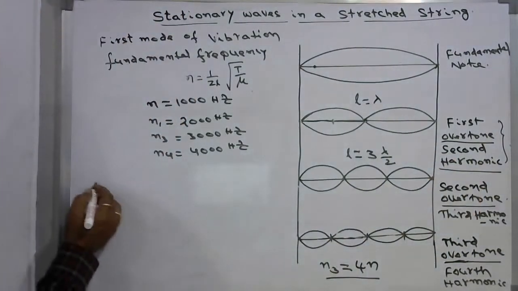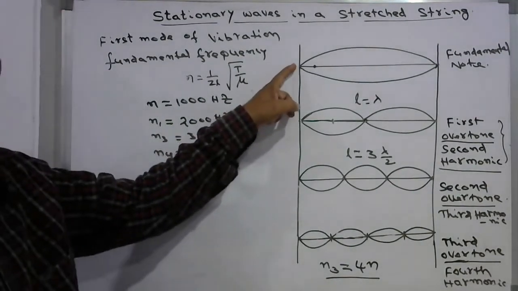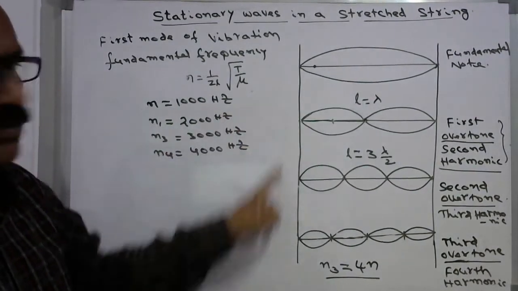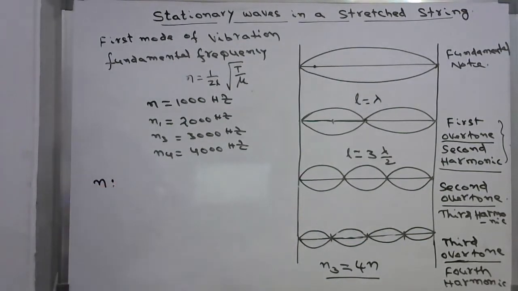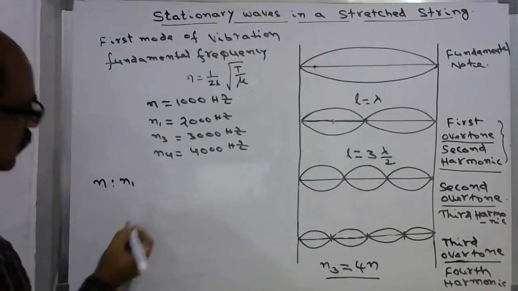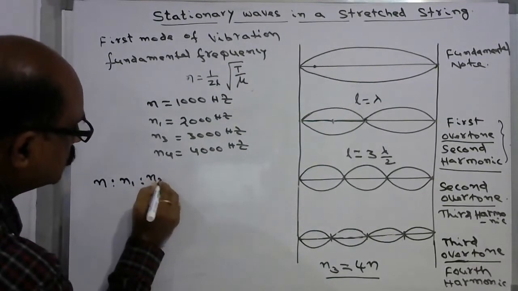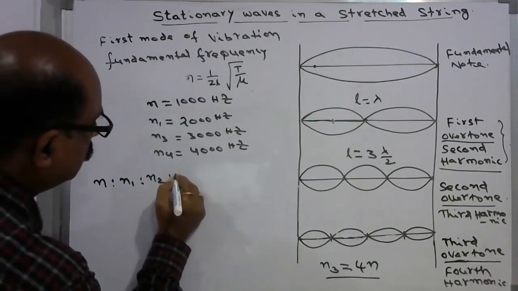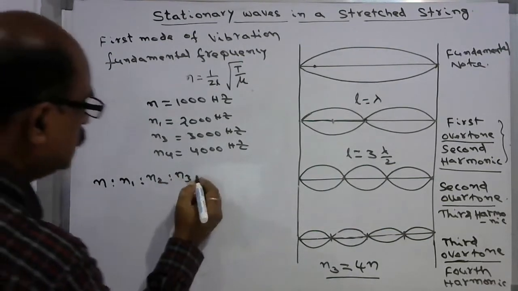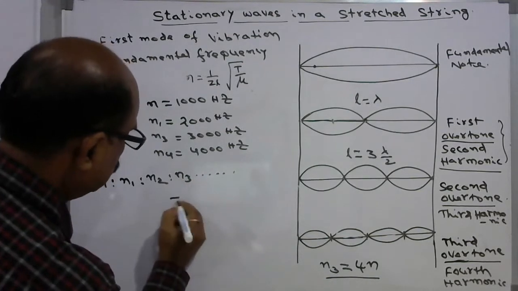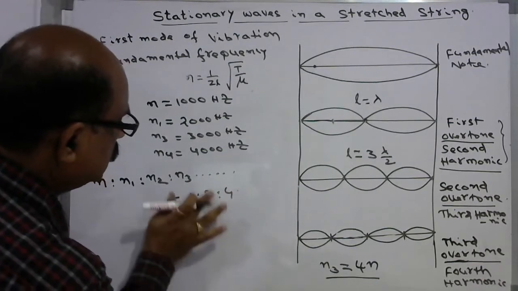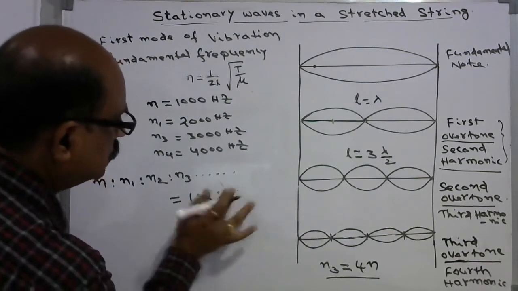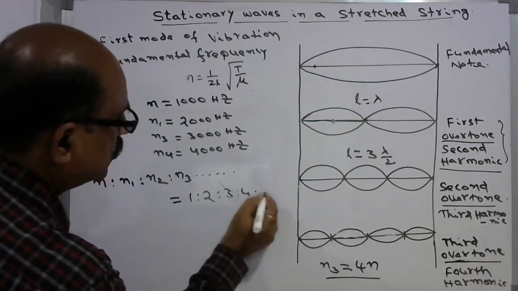So if you observe the relation with respect to the fundamental frequency and the next overtones, we have a relation that the fundamental frequency of the stretched string, the first overtone, the second overtone, and the third overtone, and so on, is in the ratio 1 is to 2 is to 3 is to 4, and so on.